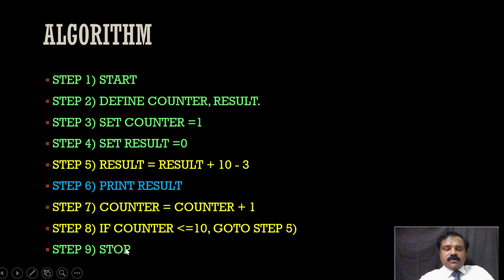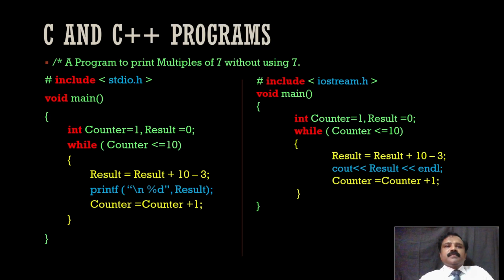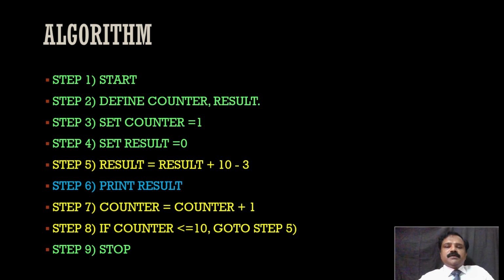I hope this algorithm is understood, right? We can represent this algorithm in a flowchart. So we will come to that later. Now let us go directly to the program. Actually a flowchart is nothing but a pictorial representation of this, and a picture is worth a million words, so it is easy to understand. That's why we use flowcharts.